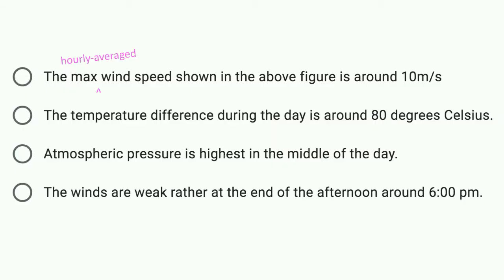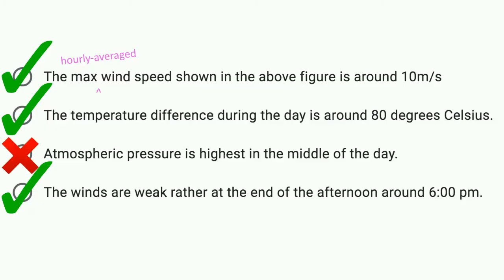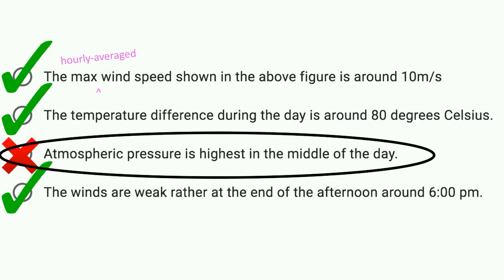The maximum hourly average wind speed, which is what was shown in the above figure, is around 10 meters per second at the present time. And the winds are rather weak at the end of the afternoon, around 6 p.m. And the temperature difference during the day is around 80 degrees Celsius. But the atmospheric pressure is not highest in the middle of the day. So that is a statement that is not correct.